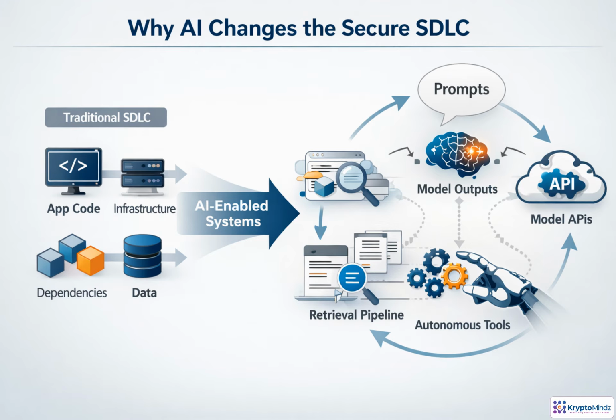AI does not replace the Secure SDLC. It expands what the SDLC must protect. Traditional controls still matter for code, infrastructure, dependencies, and data. AI systems add probabilistic behavior, where prompts, context, retrieval results, model APIs, and tool calls can all influence outcomes. So requirements, design reviews, testing, and operations must also check for misuse, hallucination, data leakage, unsafe outputs, and unauthorized agent actions. Security now has to cover both software behavior and model behavior.